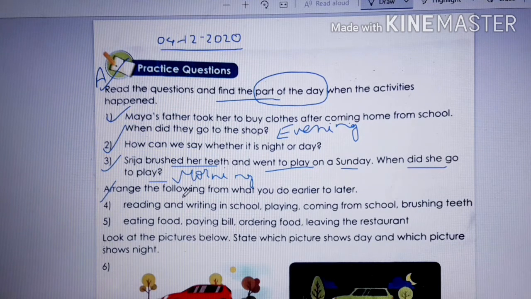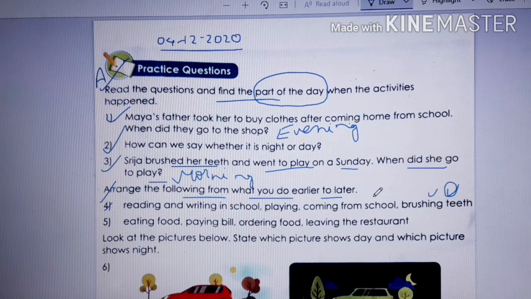Next, arrange the following from what you do earlier to later, that is first to last. Okay? So let's arrange this. Number 4: reading and writing in school, playing, coming from school, brushing teeth. We always start our day with brushing teeth, right? So here it comes 1. After brushing teeth, what do we do, children? Reading and writing in school, right? Number 2, reading and writing in school. Then coming from school, number 3. And at last, children, in the evening, what do we do? We play. Clear?